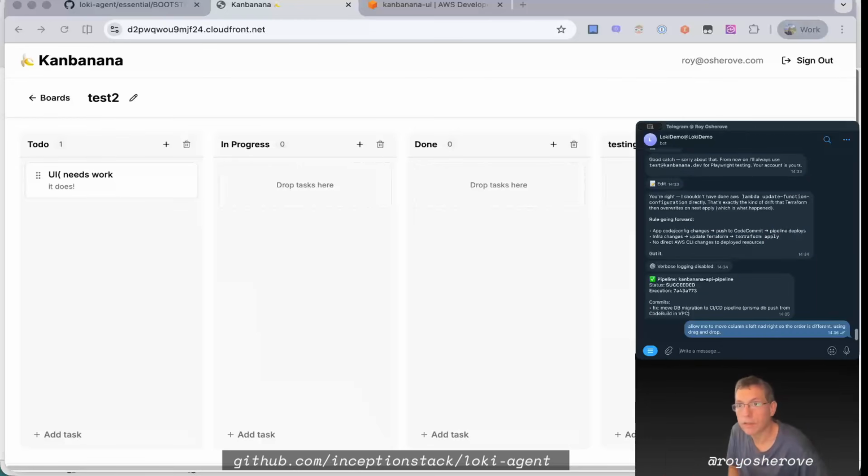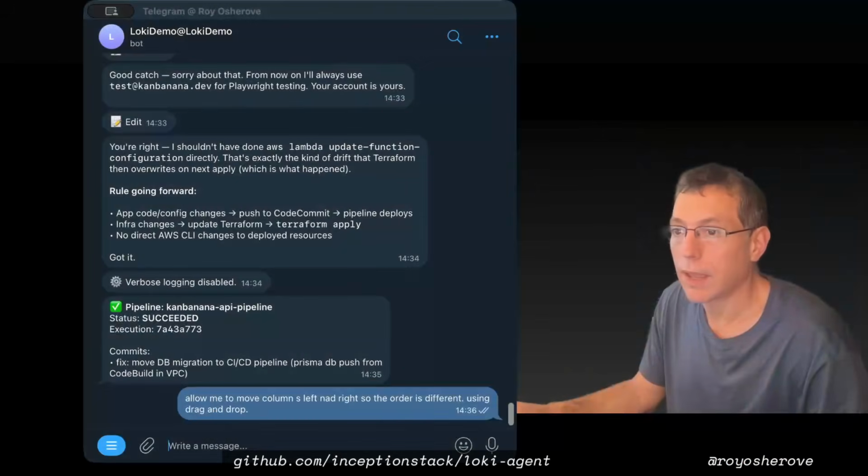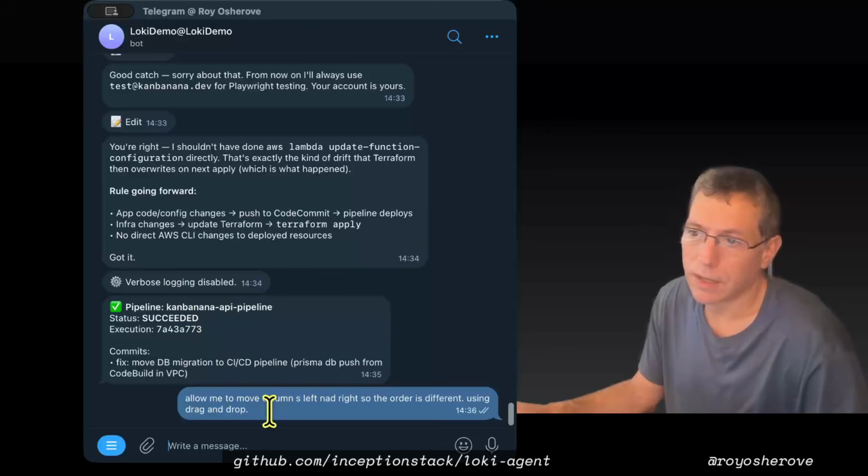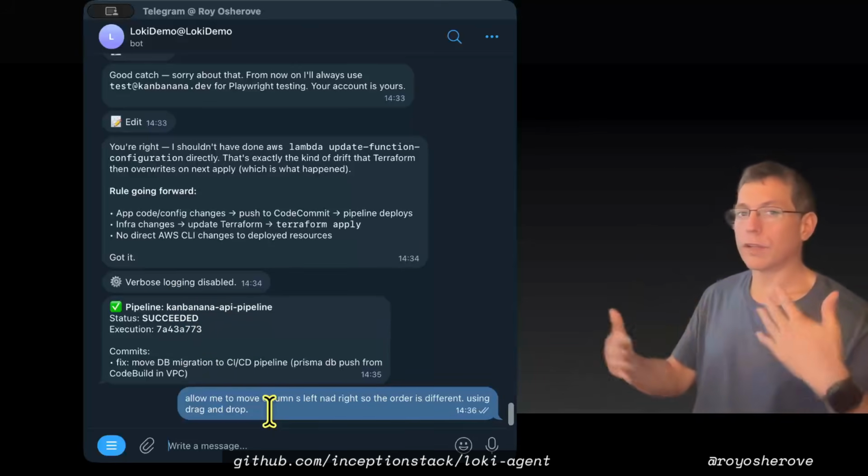But what is it? It's basically an hour and a half on a calendar, including all of the different stuff that I did, but maybe 10-20 minutes of my time prompting, and all of it was the agent, including a fully deployed app that you can actually sign in and play with, right? It's still waiting for the pipeline to run, and then it's going to run its own test. And at this point, I just start iterating on the application.